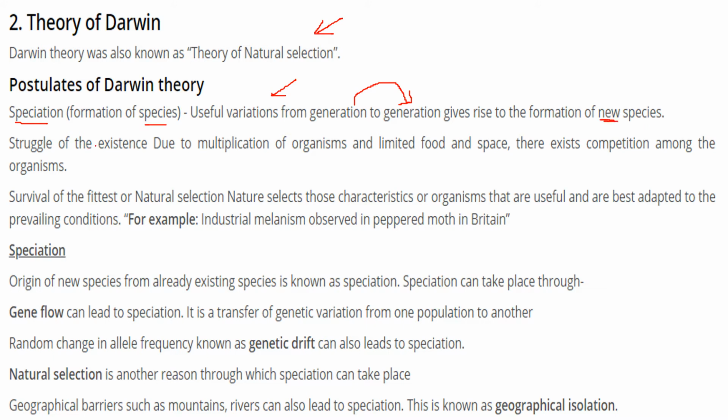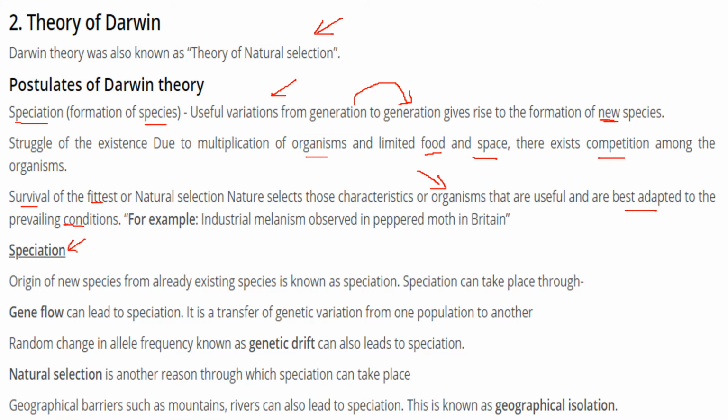There is always a struggle for existence, because food, space and everything on the globe is limited, and due to multiplication of organisms and limited resources, there will always be competition among organisms. So only the best will survive, which is the survival of the fittest, or natural selection. Nature selects those organisms that are useful, or best adapted to the prevailing conditions, and these conditions may be hostile.